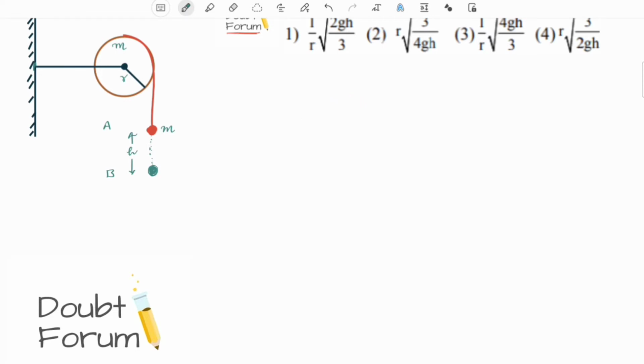So the following concepts would be used here. First, we will discuss linear motion versus angular motion. Second thing we will discuss is mechanical energy, or we can say law of conservation of mechanical energy.